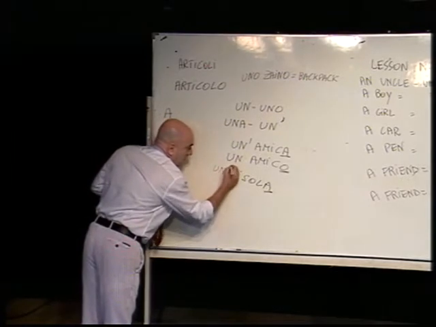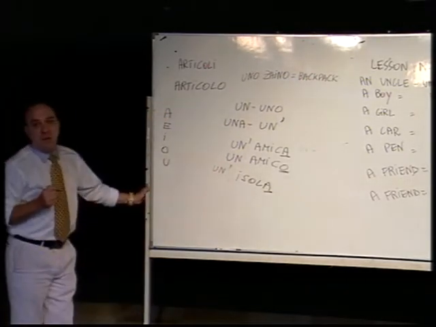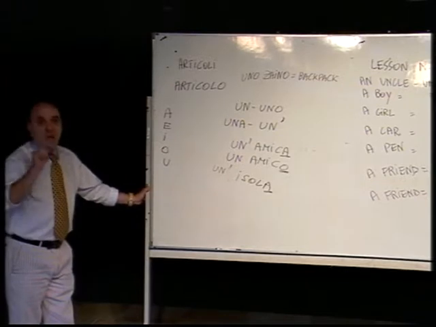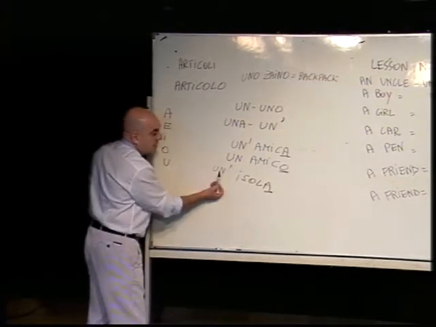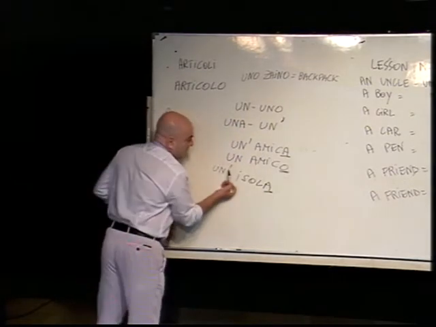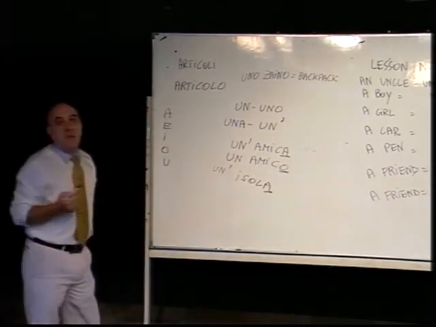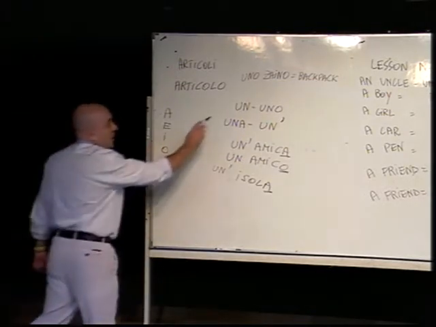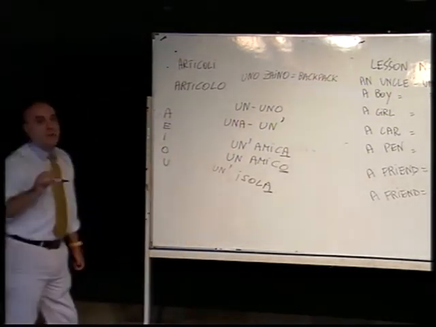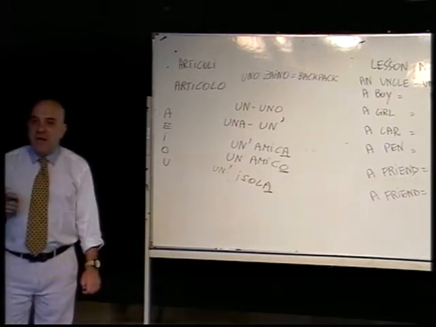Un'isola. But you have to write the apostrophe, because it shows that the word that follows after un is a feminine word. If the word is masculine, just write un without any sign after n.